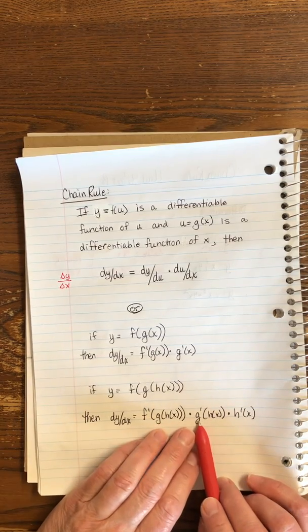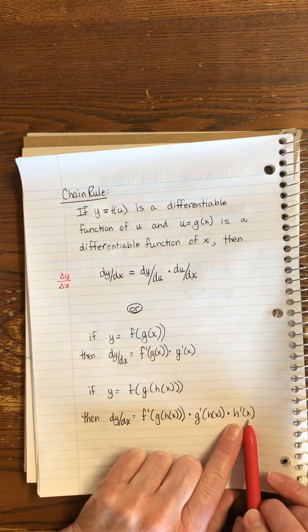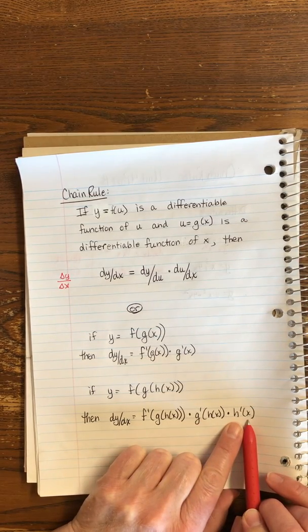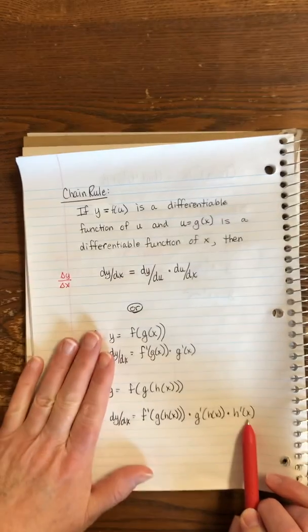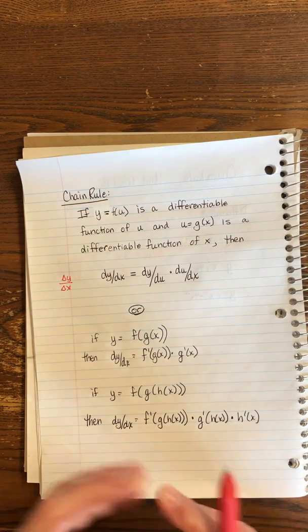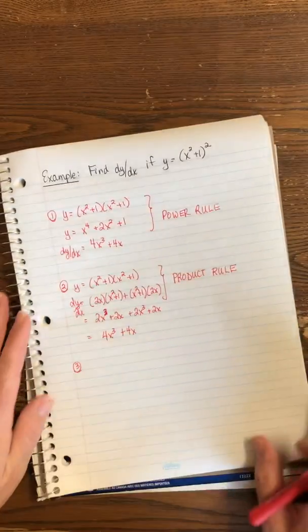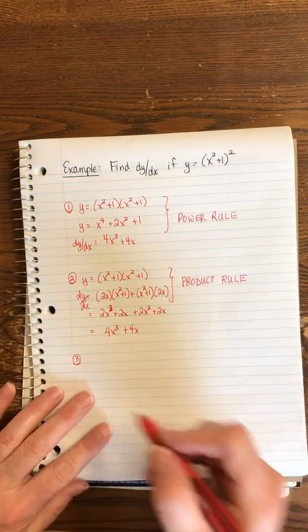Moving inward, we'd find the derivative of the next innermost function, leaving the inside alone, and finally at the end, taking the derivative of the most inner function. And so when we talk about the chain rule, we should be seeing some kind of a function that's inside of a larger function. So if I were to go back to the example we were just looking at here,